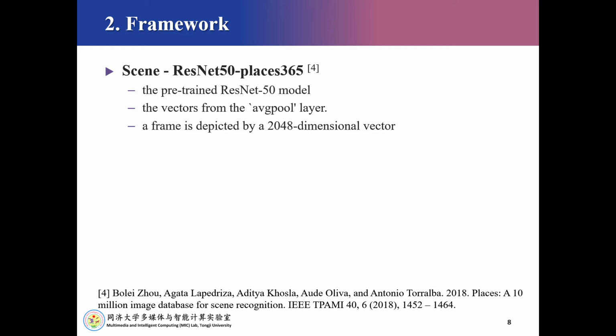Regarding the theme feature, we select ResNet 50, which is pre-trained on the Places365 dataset. We utilize the pre-trained ResNet 50 model to calculate the vectors, so a frame is depicted by a 2048-dimensional vector.